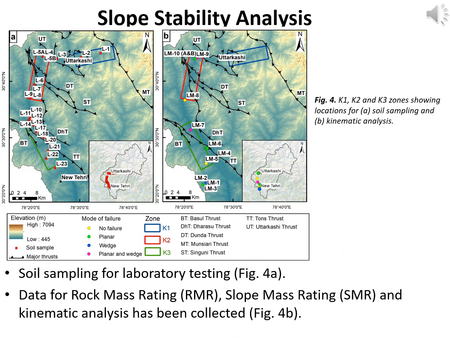Slope stability was evaluated using RMR and SMR from 11 locations. Soil samples were tested for shear strength, cohesion, and moisture. The field data was collected from zones K1, K2, and K3, each with unique lithological and structural setups.